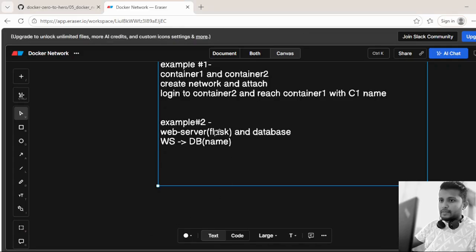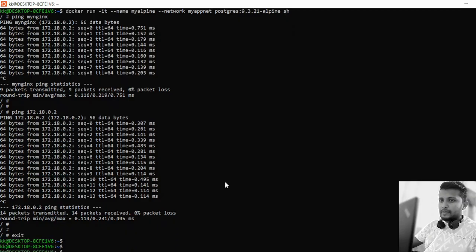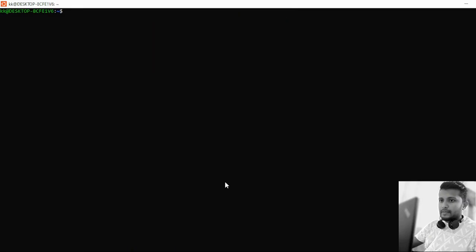Now we'll see example 2, wherein we will create a web server application through Flask, and we'll create a Postgres database, and we'll see the communication between the web server and the database with its name. Let's switch to the terminal. Let's come back from this network.